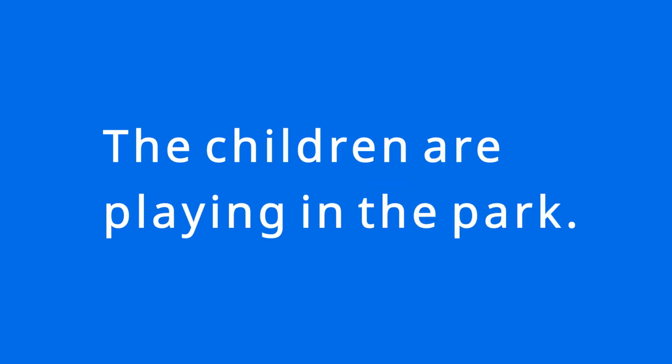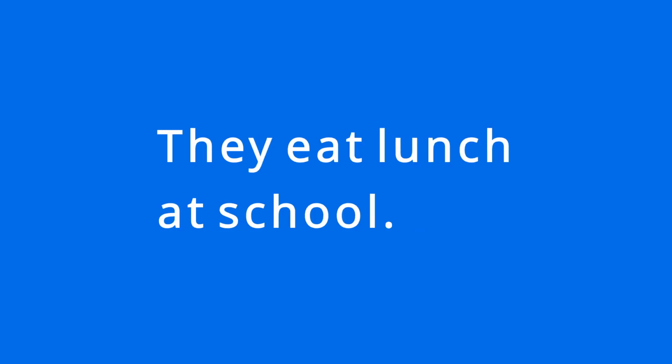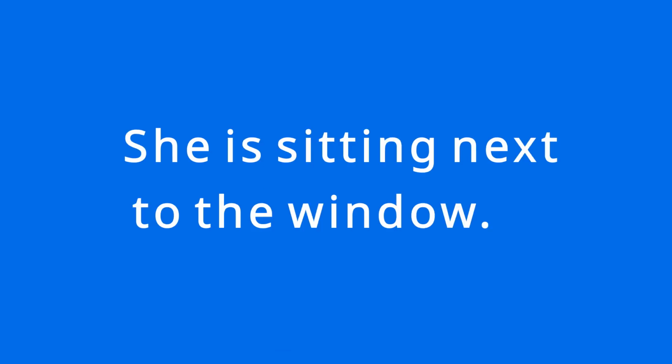At the cafe. The children are playing in the park. Where are they playing? In the park. He studies at the library. Where is he studying? At the library. They eat lunch at school. Where do they eat lunch? At school. She is sitting next to the window. Where is she sitting? Next to the window. They are swimming in the lake. Where are they swimming? In the lake.